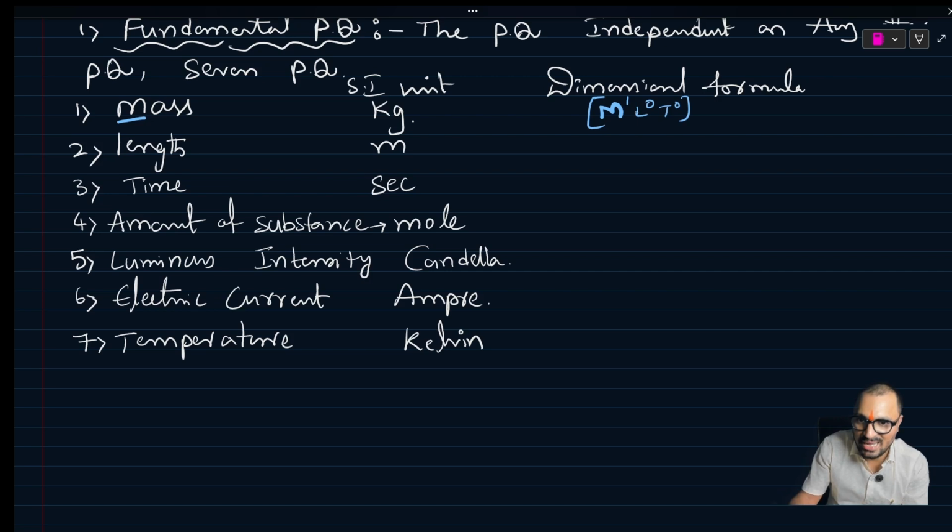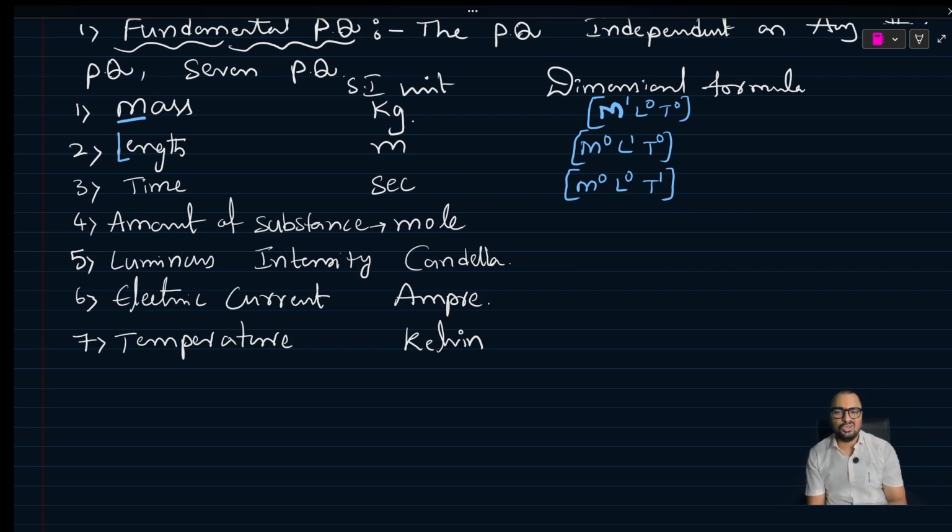This we can say is the dimensional formula of mass. Next, length. Length, first letter capital L. So here we can write M0, L1, T0. Time: M0, L0, T1. Sir, why this M0, L0?